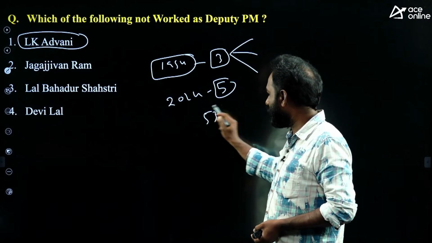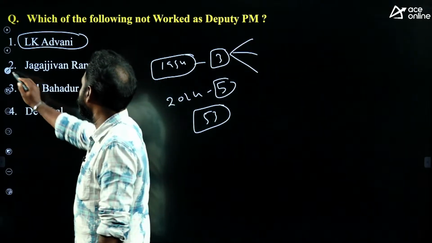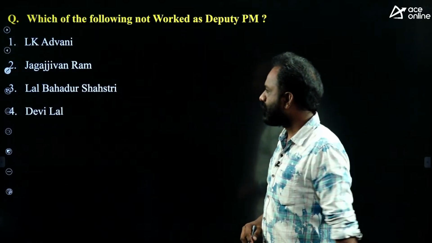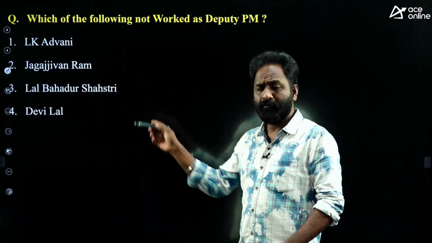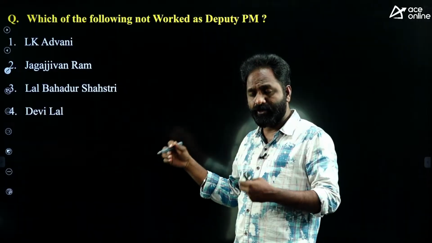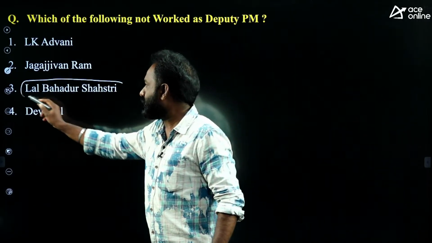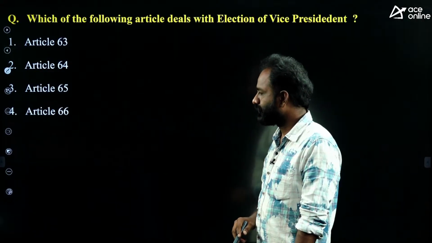Till now, how many people got the Bharat Ratna Award? 53 people got the Bharat Ratna Award. Okay. You know Lal Bahadur Shastri's importance because he died in Tashkent. He was the second Prime Minister of India. Lal Bahadur Shastri died in Tashkent only.